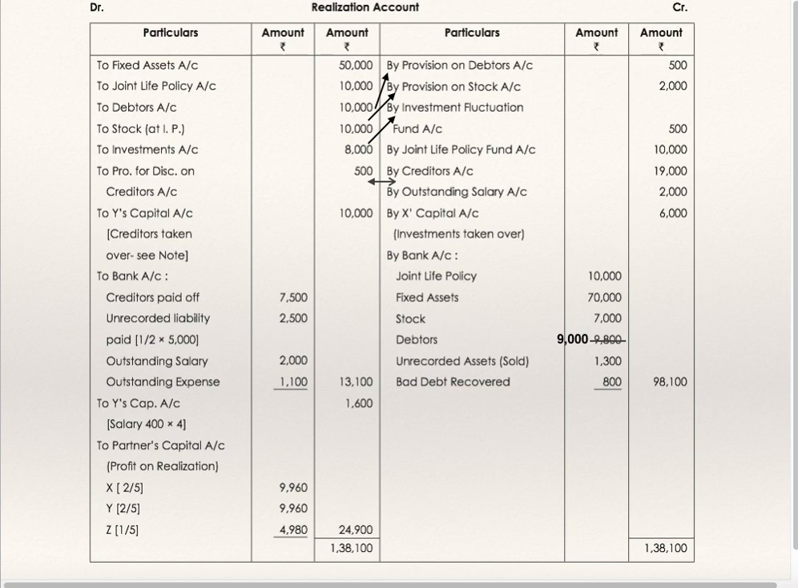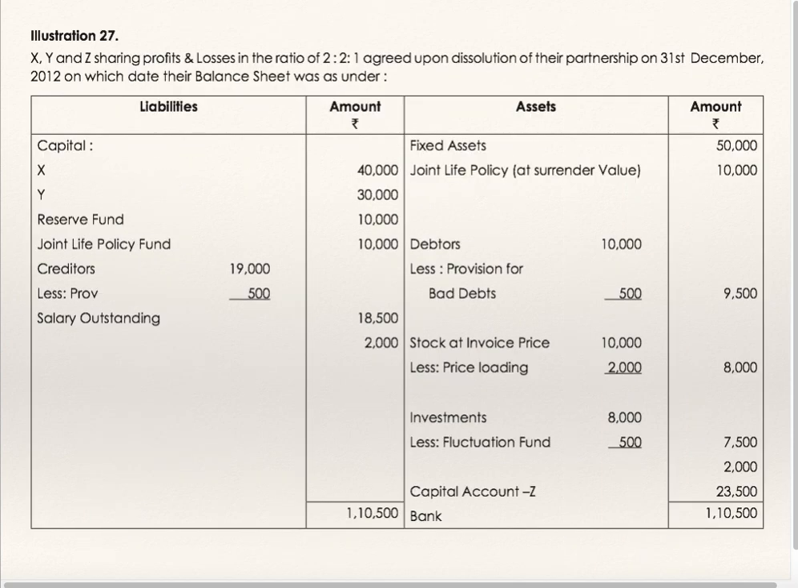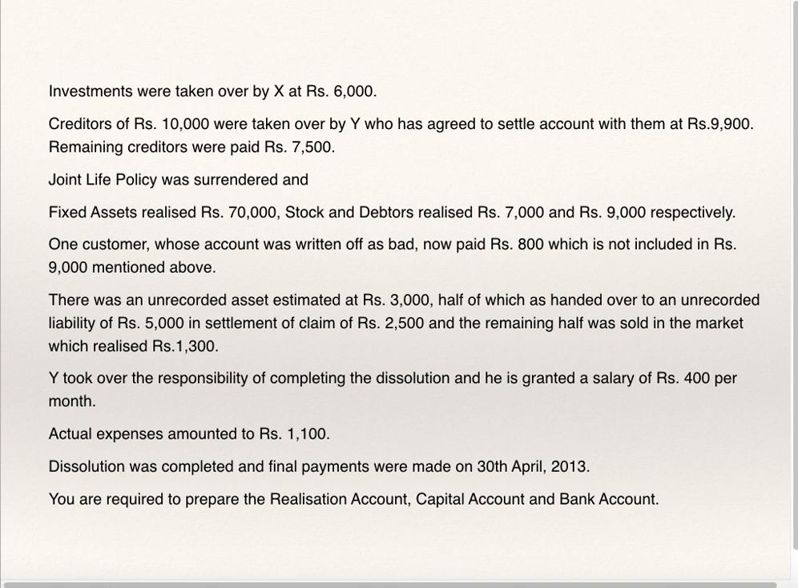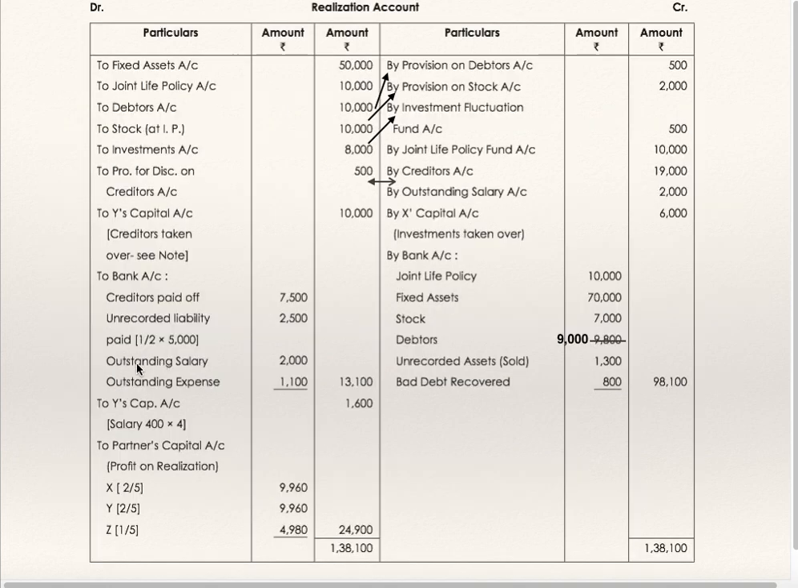Now if you go to the balance sheet, outstanding salary was there, 2,000. Just now we have seen all the adjustments. There is no mention about this outstanding salary. So we'll assume that this outstanding salary they have paid. So the entry for this is realization account debit to bank, outstanding salary 2,000. You will find it on the credit of the bank account.